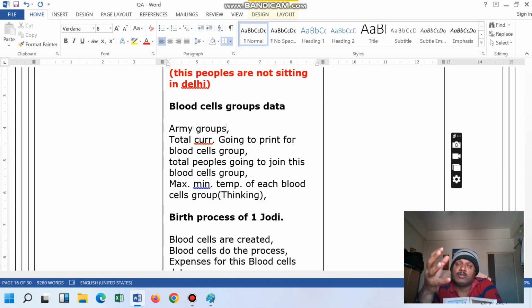So his main army group will be India, and the Indian army groups are going to create their chains. For example, around 10 crore people of A blood group are there in USA. So for those 10 crore people, the army groups are going to be created by this Indian army group.